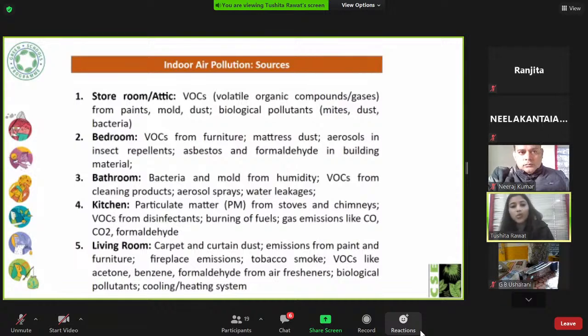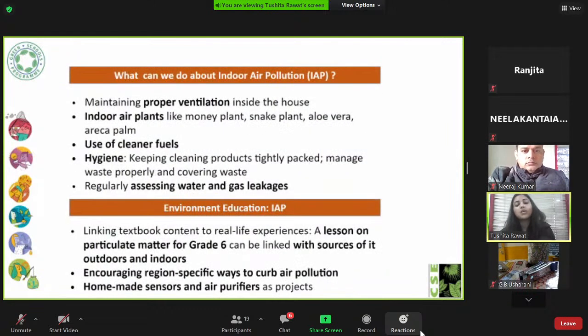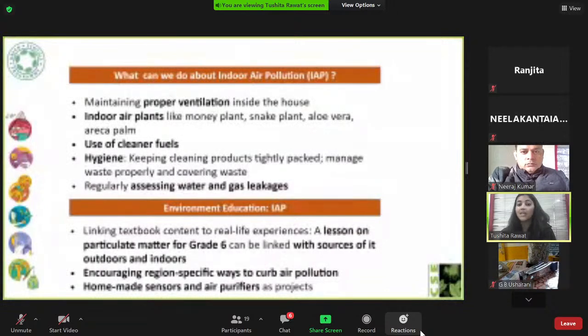Now, we cannot do away with all this because there are always going to be sources inside our house. What we can do is mitigate. We can take care of some of these sources and ensure that there's less pollution, if not none at all. So, the first important point is maintaining proper ventilation. Ensure that you open your windows and doors for some time in the house so that there's ventilation. And this is for students as well, because we cannot just talk about outside air pollution with them. We have to talk about indoor air pollution as well when we're talking about air quality, and tell them what they can do about it.